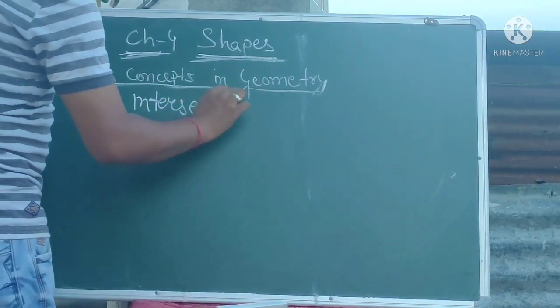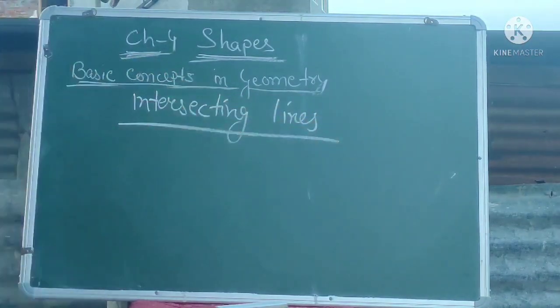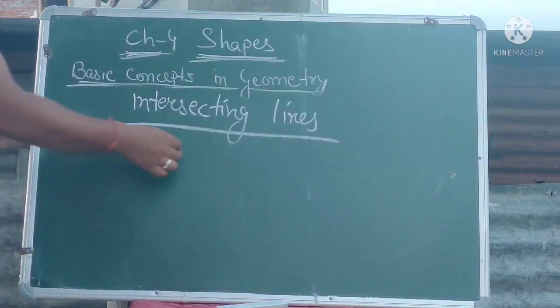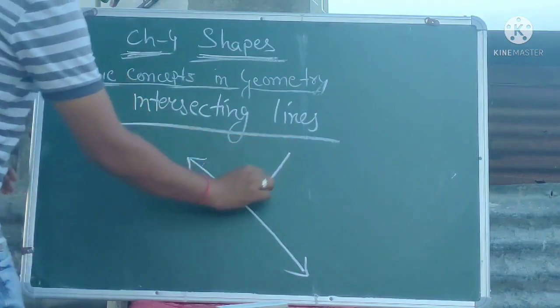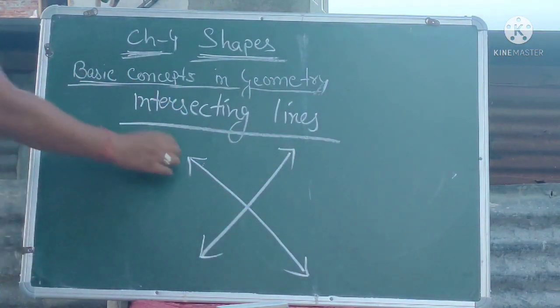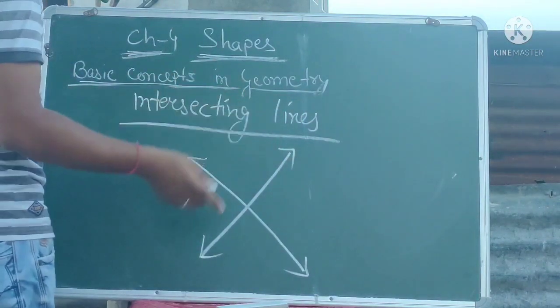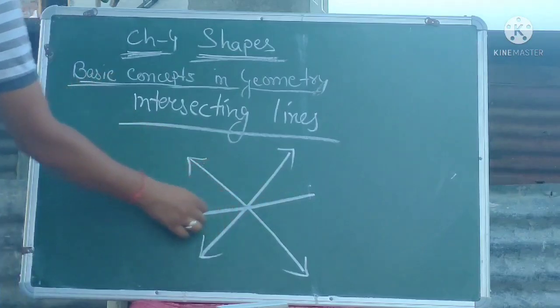Intersecting lines. What are intersecting lines? Suppose we draw a line in this way. So this is a line. Again we draw another line in this way. This is another line. So this is one line, this is another line. We can draw another line also in this way. Say this is another line.